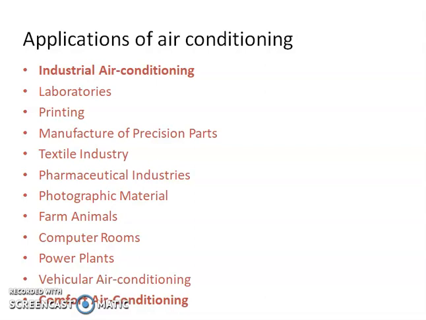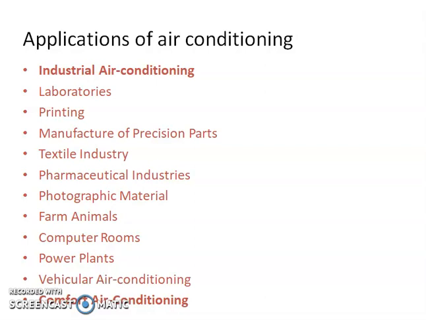Next application is the computer room. This requires control of temperature, humidity and cleanliness. A temperature of around 25 degrees centigrade and relative humidity of 50 percent is maintained in this room. And this is maintained by using microfilters in the air conditioning system.